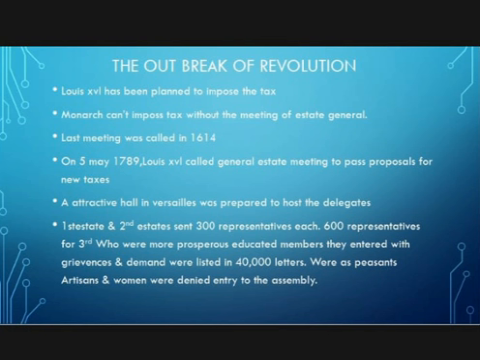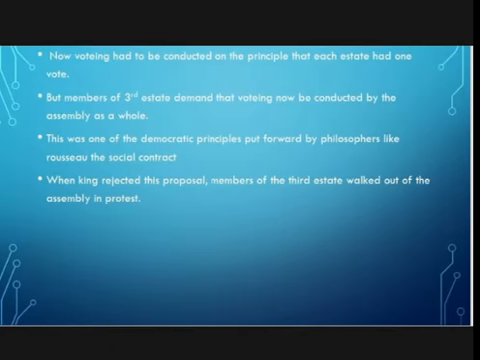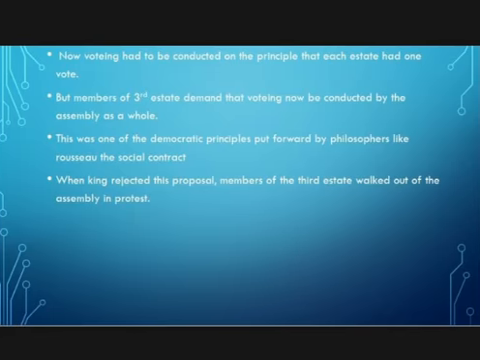The first estate and second estate sent 300 representatives each to the assembly, whereas the third estate sent 600 representatives, who were more prosperous and educated members. They entered with grievances and demands, grievances meaning the complaints and demands of the peasants and the poor, in letters numbering 40,000. Now, voting had to be conducted on the principle that each estate had one vote.